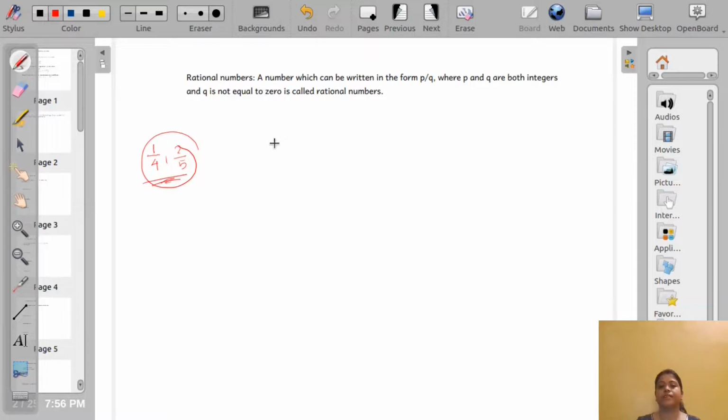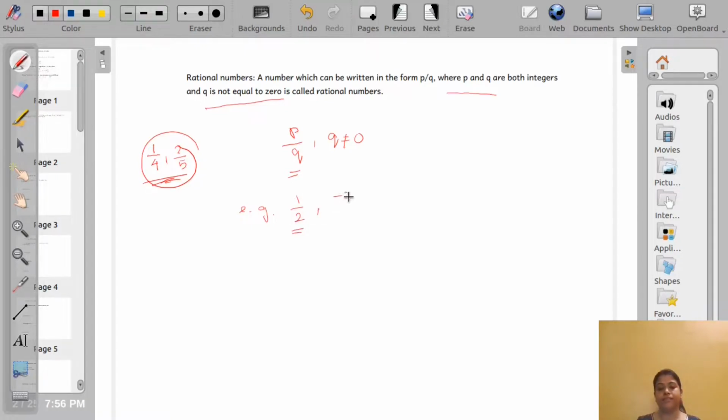A number which can be written in the form P by Q, where P and Q are both integers and Q is not equal to 0, is called a rational number. That means the numbers that we can write in P by Q form, where both are integers and Q cannot be equal to 0. That means the denominator cannot be equal to 0. For example, 1 by 2 is a rational number. We have written it in P by Q form and the denominator, that means Q, is not equal to 0.